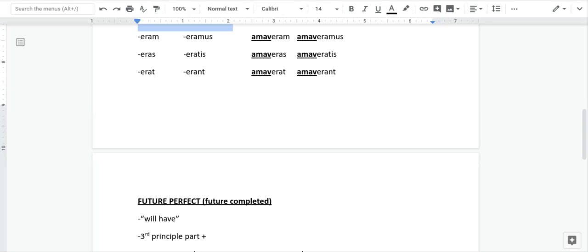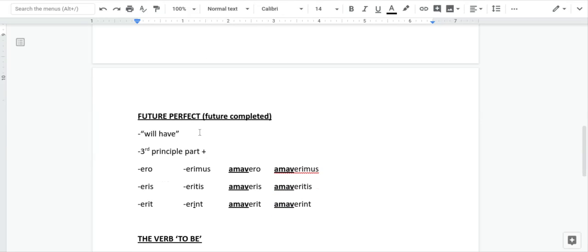And then the rarest tense and the final of the six verb tenses is the future perfect. It means future completed. Translates as will have. Okay, and you take the third principal part stem, of course, and you add ero, eris, erit, erimus, eritis, erint.